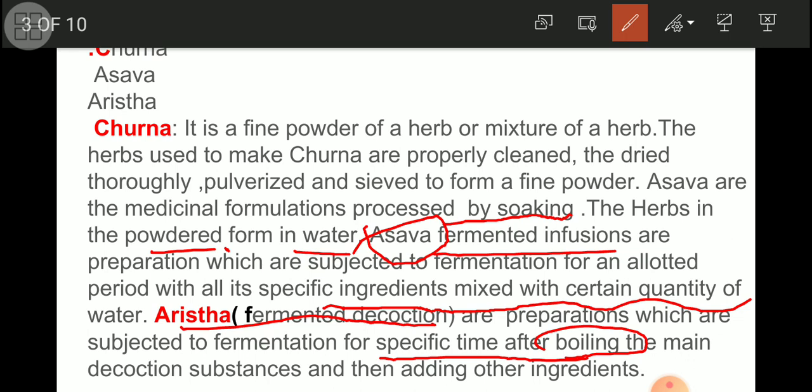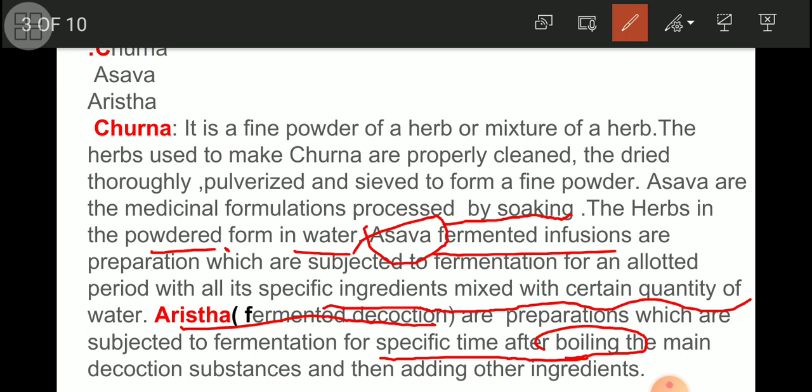Again and again I have to tell you to try to understand the major difference between the preparation of these three types of pharmaceutical products. Suppose arista: no doubt in the case of asava and arista, one process is common, that is fermentation.